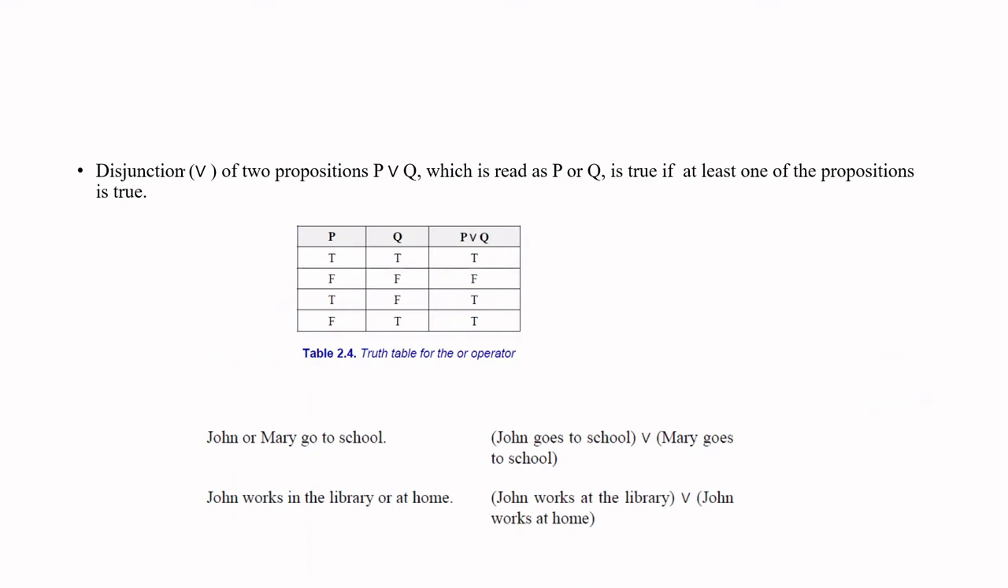Disjunction is the or operator, P or Q. Or means it will be false only when both P and Q are false, otherwise it is true. So, John goes to school or Mary goes to school. John works at the library or John works at home.